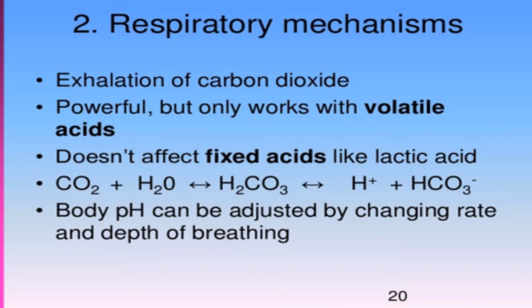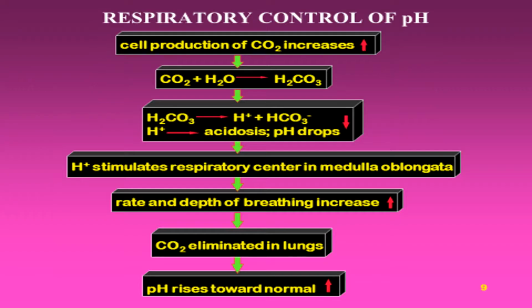Here the carbon dioxide, water, carbonic acid and bicarbonate ion: these bicarbonate combine with hydrogen and result in carbon dioxide from the right side, from the left side, and then this exhalation of carbon dioxide. Body pH can be adjusted by changing rate and depth of breathing.